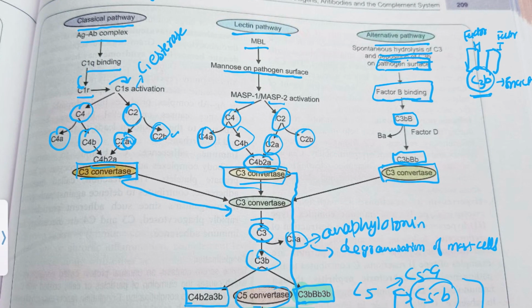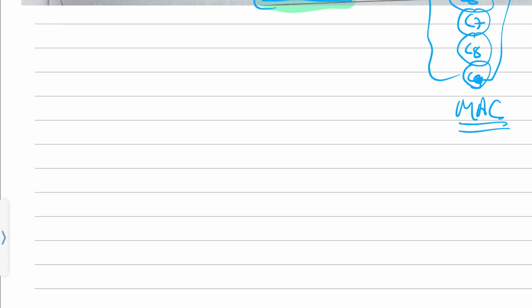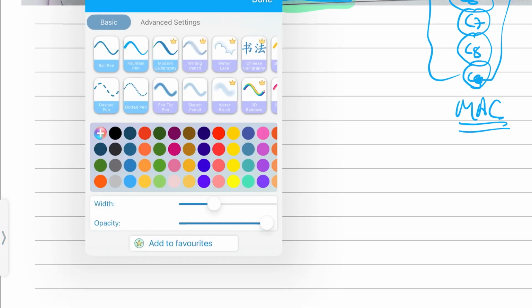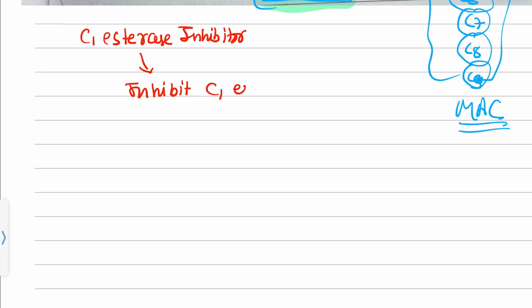Now let me tell you the clinical correlates. There is a protein known as C1 esterase inhibitor, which inhibits C1 esterase.